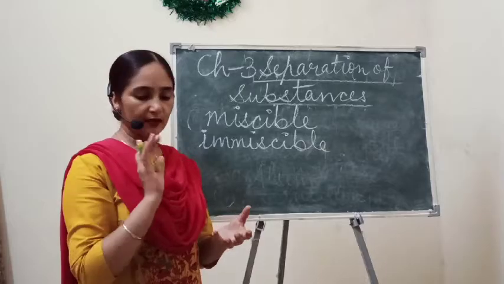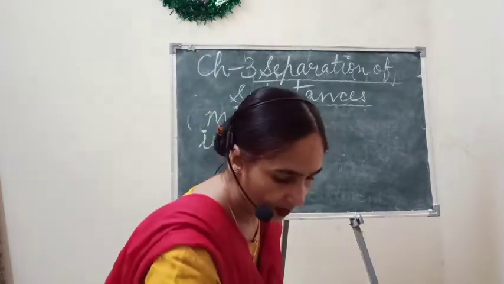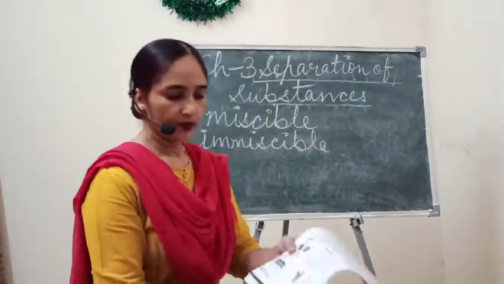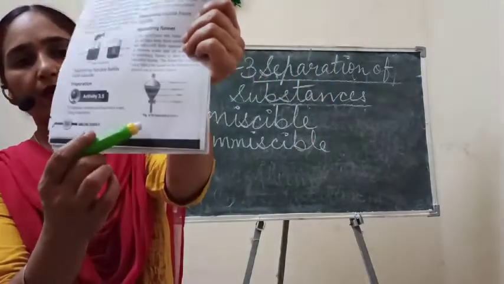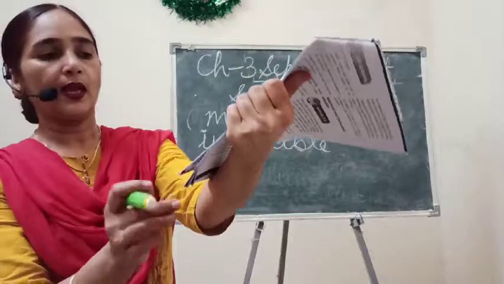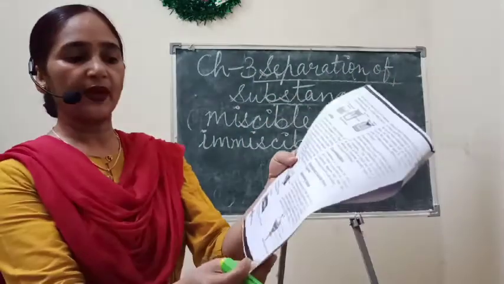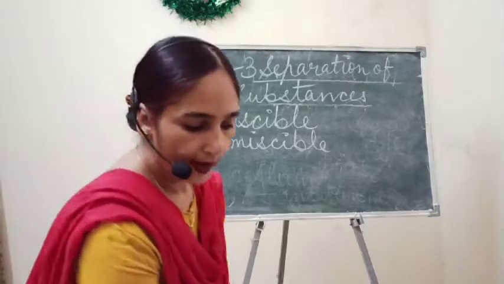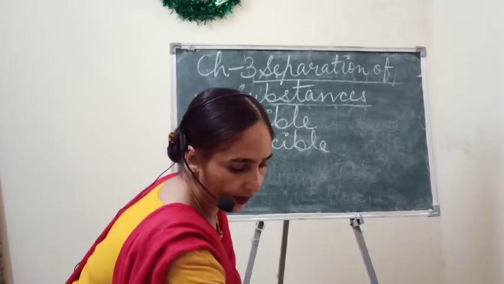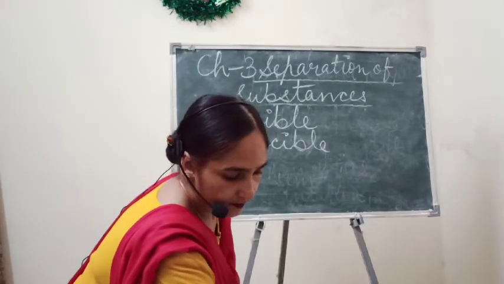Its diagram is given in your book. You can see this one. This is the diagram of the separating funnel, and with its help we can easily separate out oil from water.